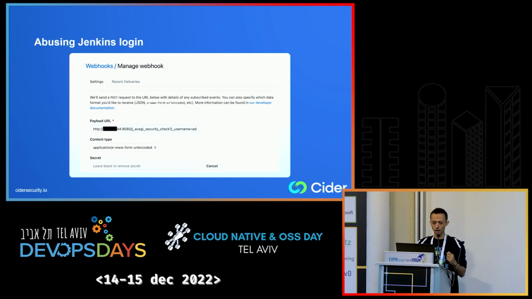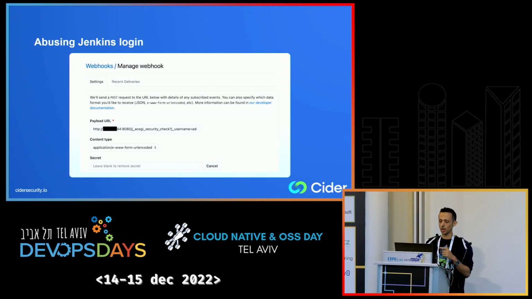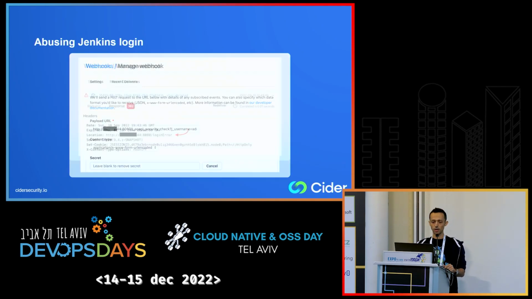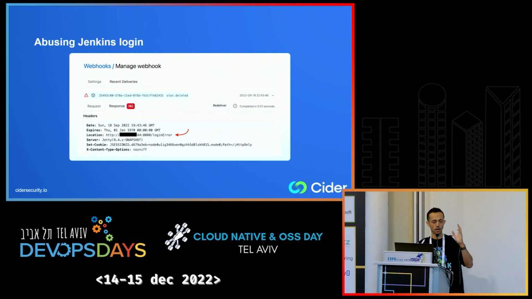So what we can do is create a webhook with the Jenkins login endpoint request as our payload URL of the webhook. And then we can create an automation using the GitHub API to brute force usernames and passwords until we reach the correct password, and then we can obtain valid credentials to Jenkins. So let's say that we try that, and our attempt is a failed login attempt.